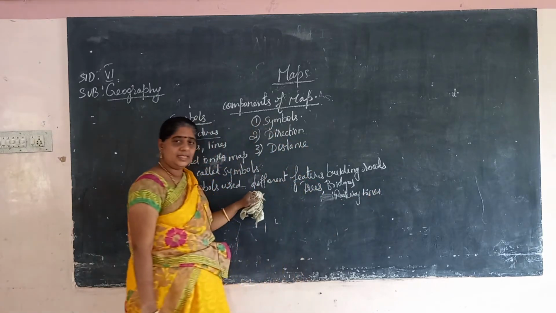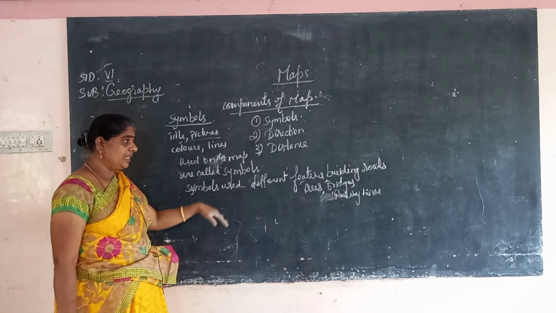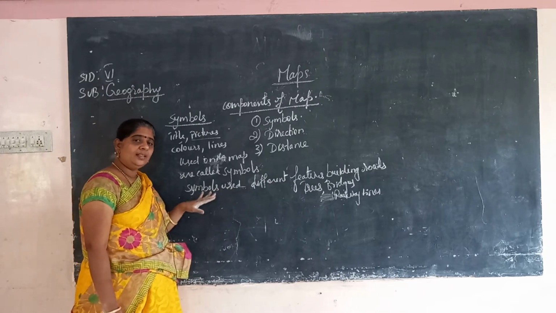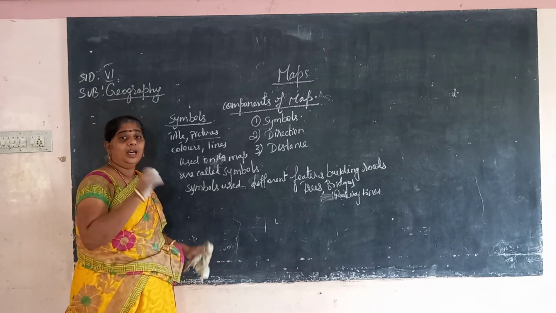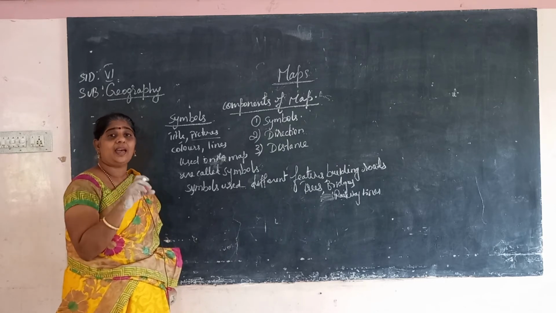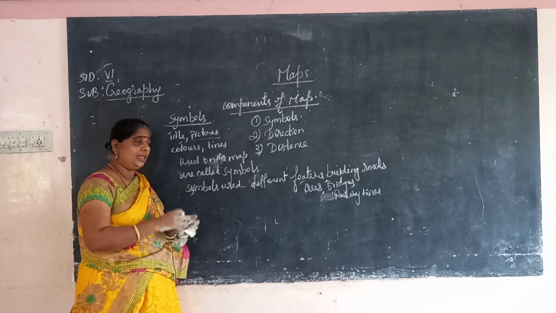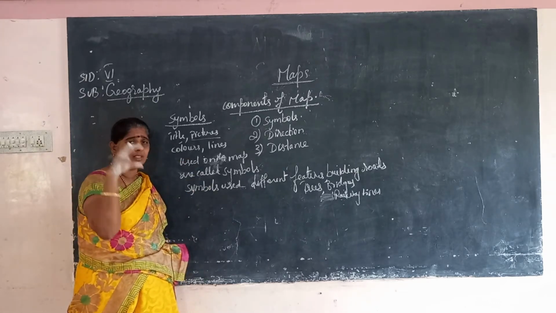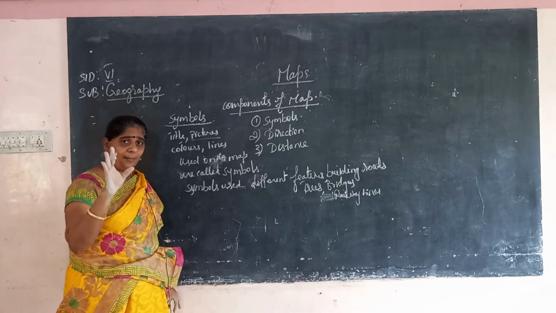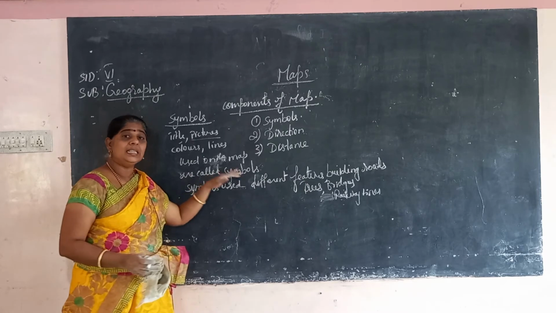To show these features we use symbols. Why do we use them? Because these features otherwise cannot be represented in their actual size and shape on the map. We cannot give their exact size and shape, so that is why we use symbols.